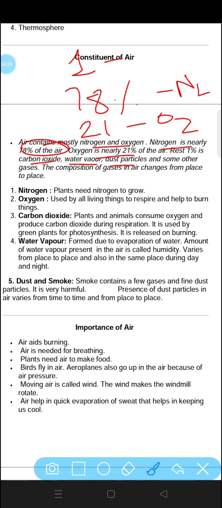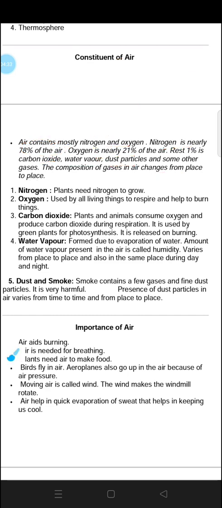The composition of gases in air changes from place to place. Different places have different amounts of the composition of gases and different gases.